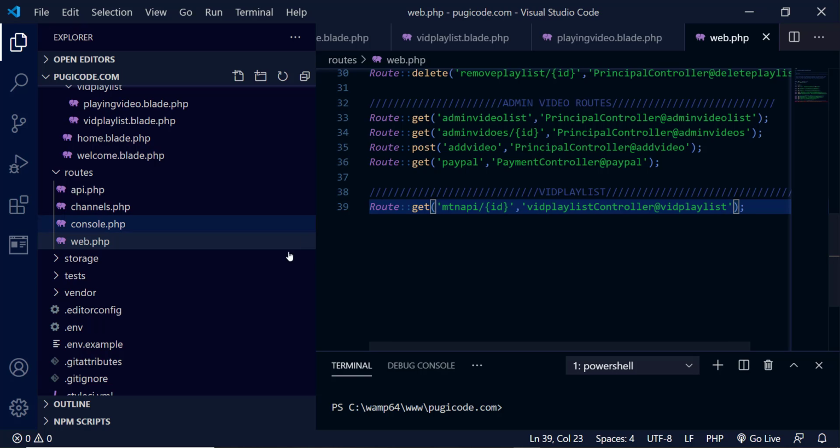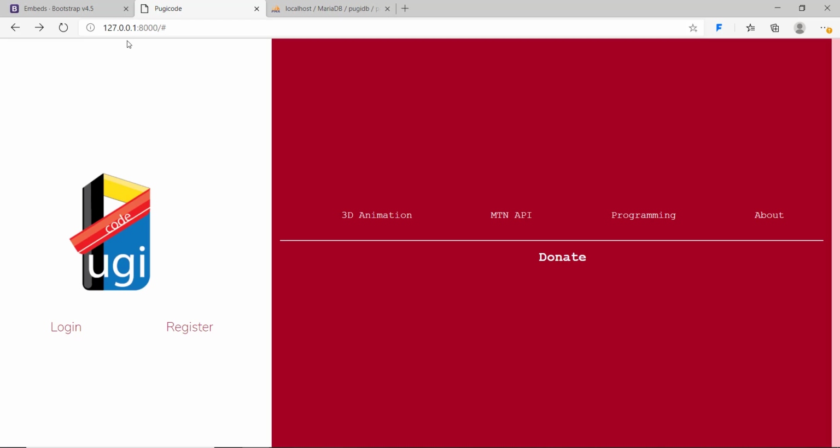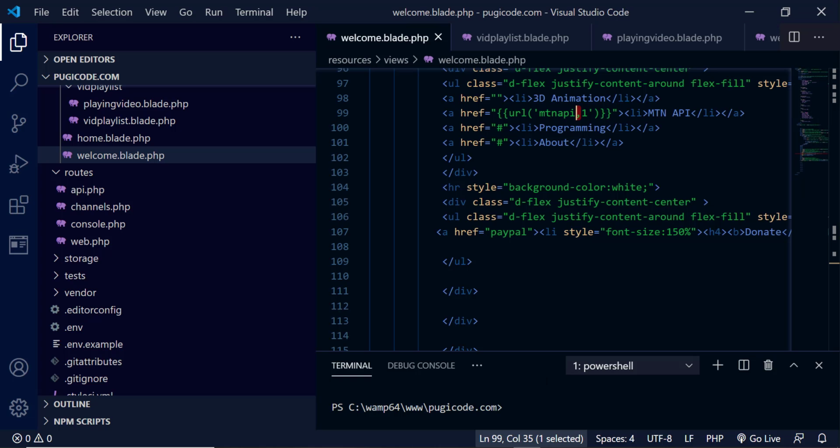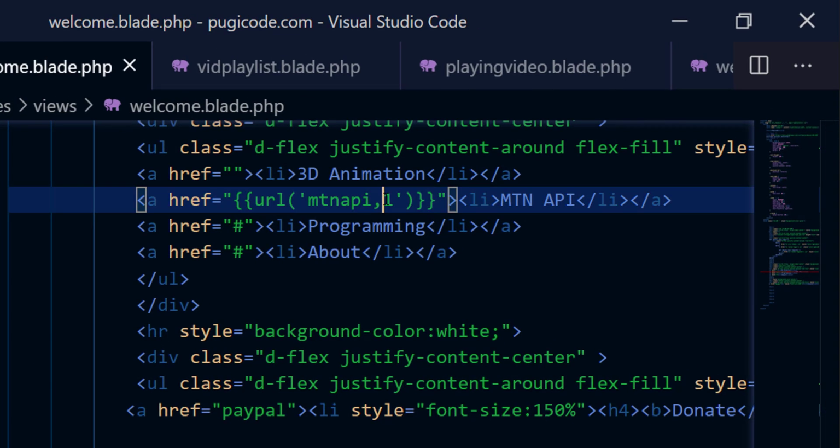Great. So which means now if I come back here and refresh, and then I click on the MTN API, it should be looking for the MTN API ID 1. Now there is a missing slash, so we have an error, page not found, because I put the comma in a wrong position. So I just need to come back and put the comma in the right position. So this will be a comma and then the ID number.